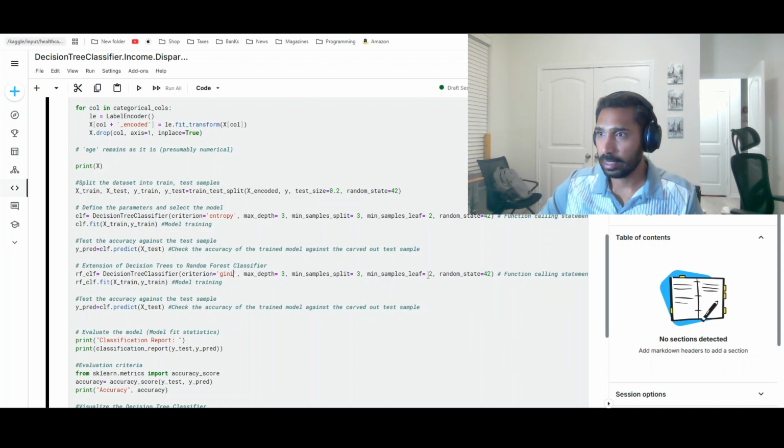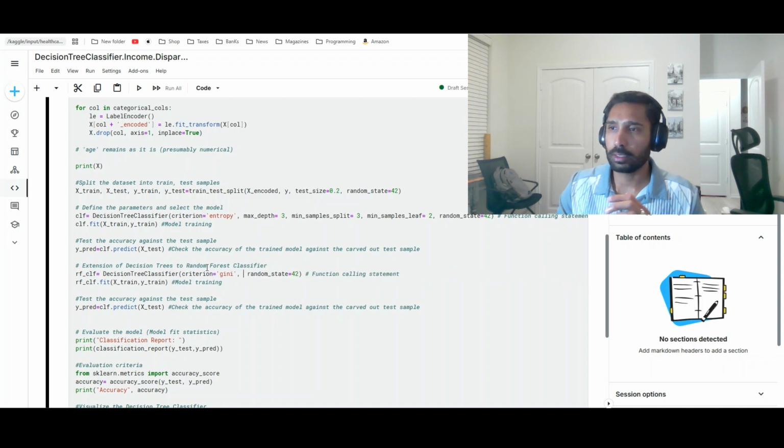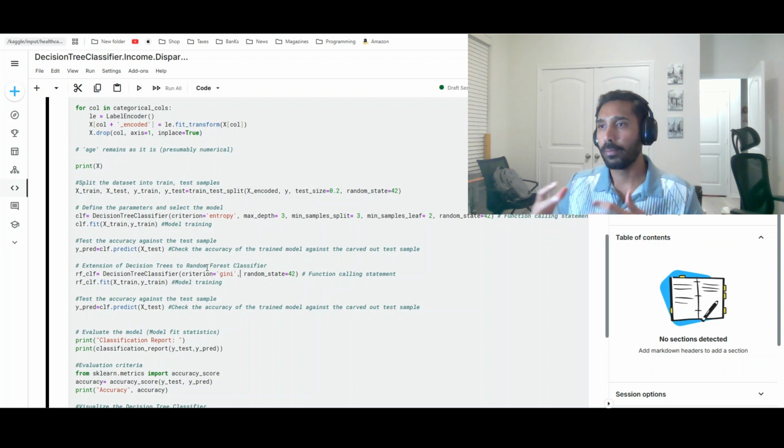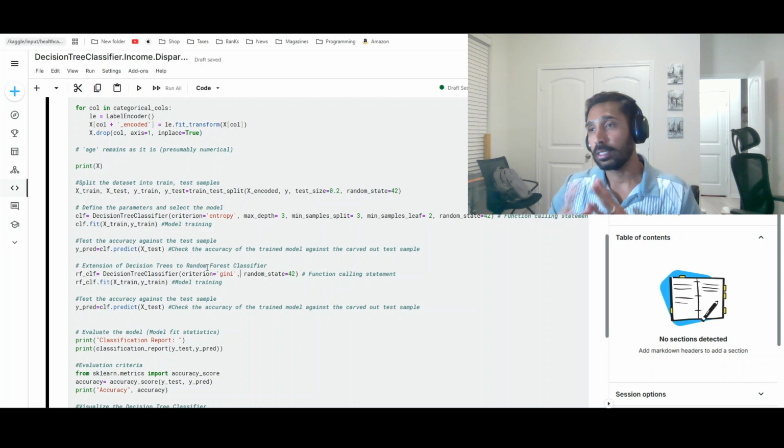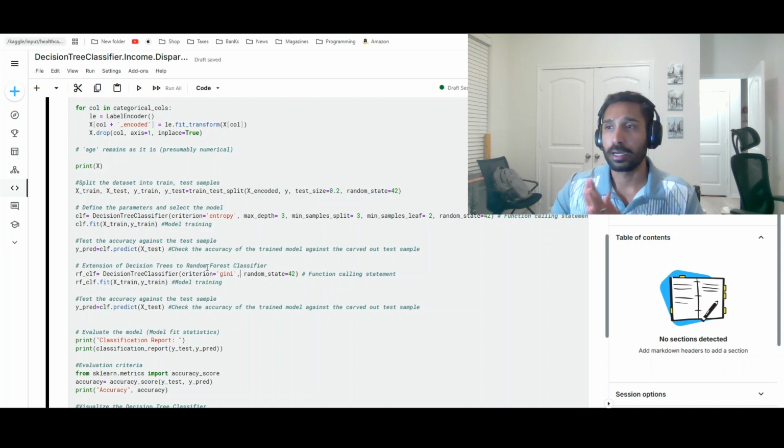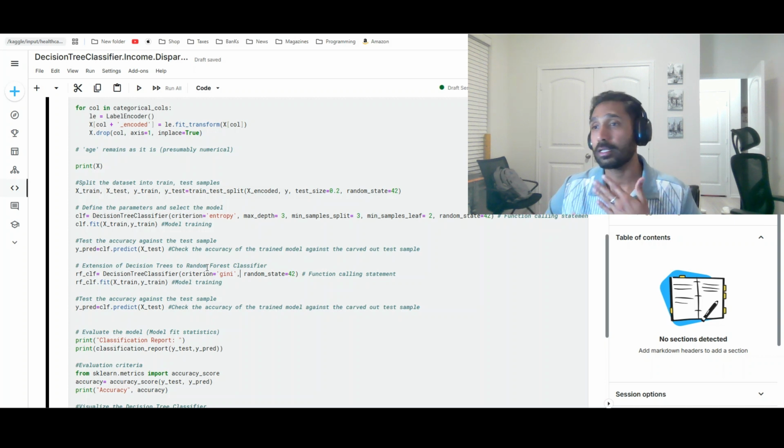While we are changing these, I want to quickly talk about Gini and Entropy. So Gini and Entropy are both a measurement of impurity, how pure the classifications are. Gini varies from 0 to 0.5 and entropy varies from 0 to 1. Both are good criteria depending on the actual use case. In a lot of healthcare use cases, entropy is used because it creates much more balanced decision trees. And also, if you are worried about computational efficiency, Gini is slightly better. But today we are going to compare and contrast amongst the four of these combinations and pick the best performing model.